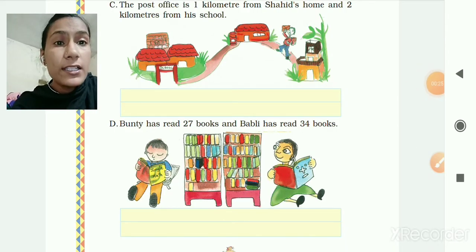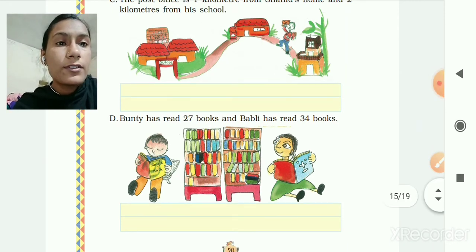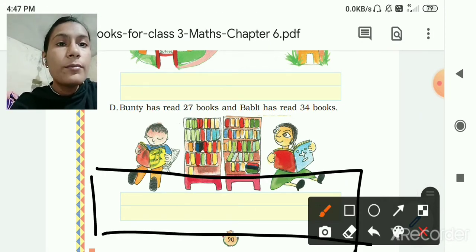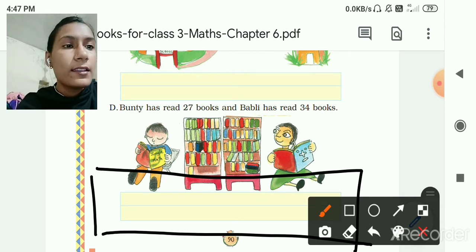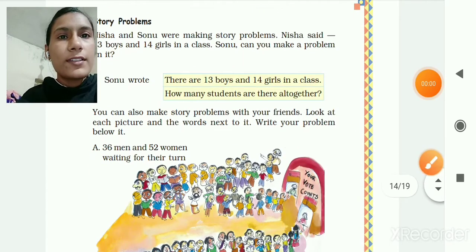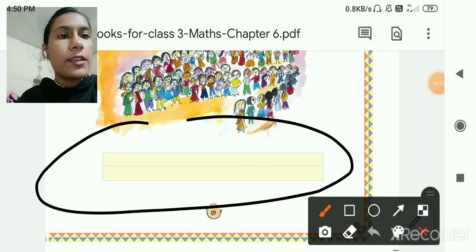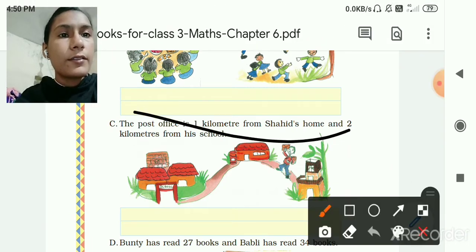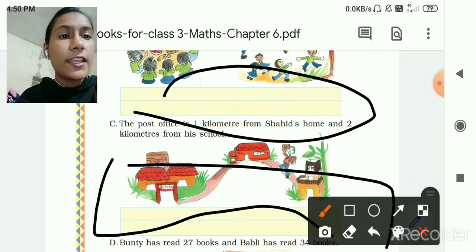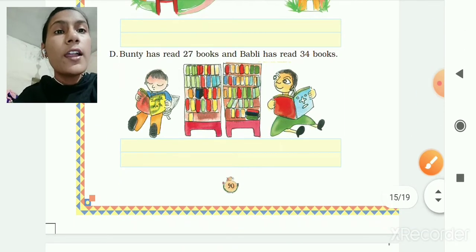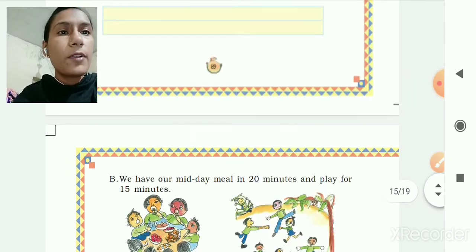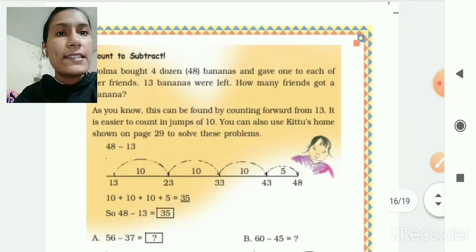Then Bunty has read 27 books and Bubbly has read 34 books. So what can be the story problem? We can say like this: who has read more books and how many? So that you have to write here. This is a story problem. I will send the rest in the PDF. So like that you can write in your textbook only. No need to write in your fair book. You have to write these story problems in your textbook. Let's see the other one.